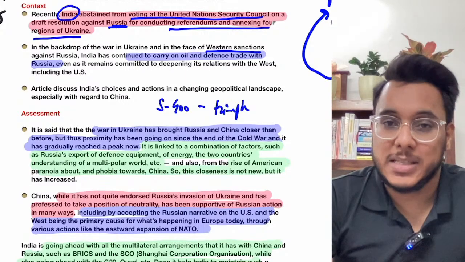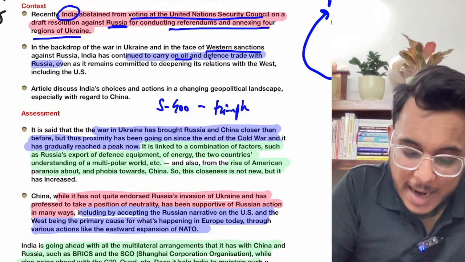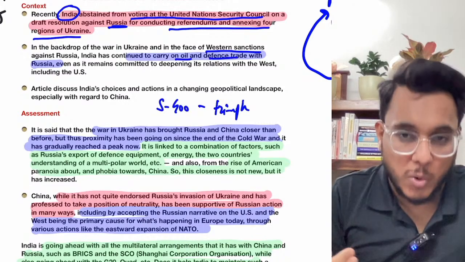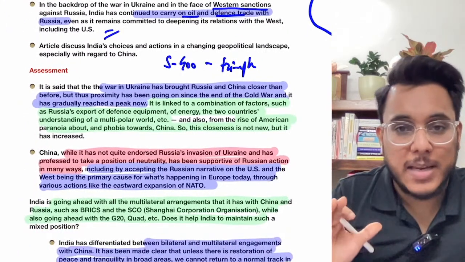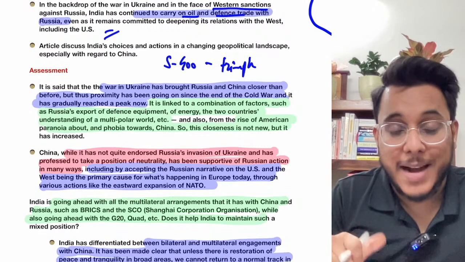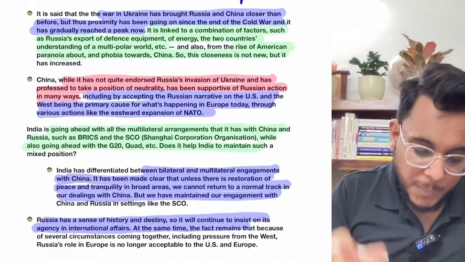That deal has not been cancelled. Fine, we are taking the delivery of the S-400. So the oil trade and the defense trade are entirely going on. This is something that is happening. Therefore, the relations with Russia are being strengthened, and at the same time with the USA also we are trying to maintain our relation.